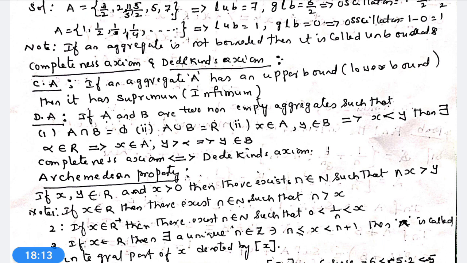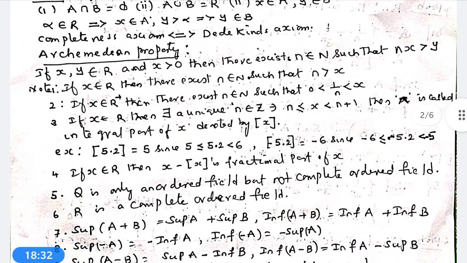Two axioms I have now explained: completeness axiom and Dedekind's axiom. Completeness axiom implies and is implied by Dedekind's axiom. That means completeness axiom implies Dedekind's axiom, and Dedekind's axiom implies completeness axiom. Now we go to the Archimedean property or Archimedes property.